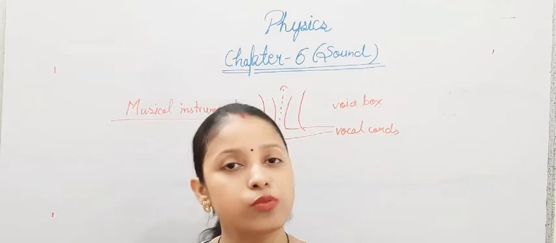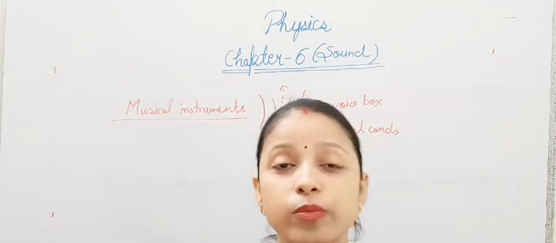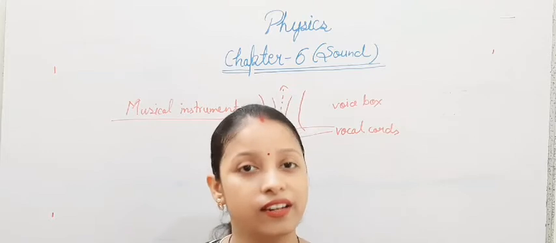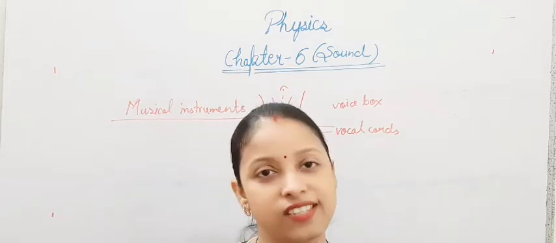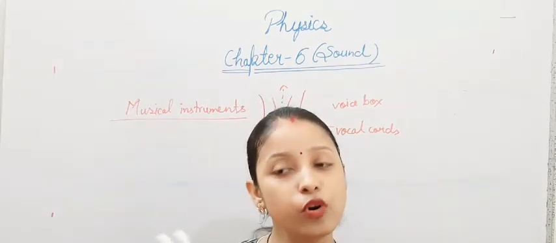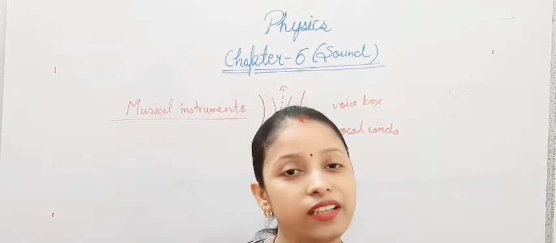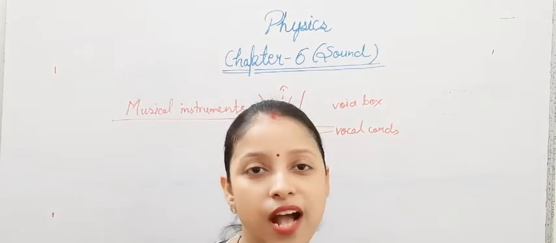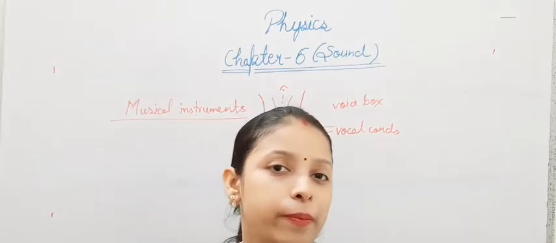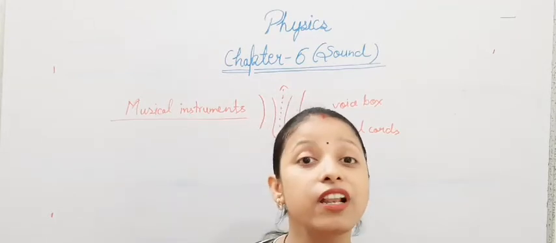Now the second kind of musical instruments are stringed instruments. Musical instruments which have strings, like violin, guitar, and sitar. When we pluck their string, the string moves to and fro, which means the string starts vibrating, and in the vibration it produces sound. So in a string instrument, the string of the instrument vibrates. In a wind instrument, the air inside the hollow space vibrates.